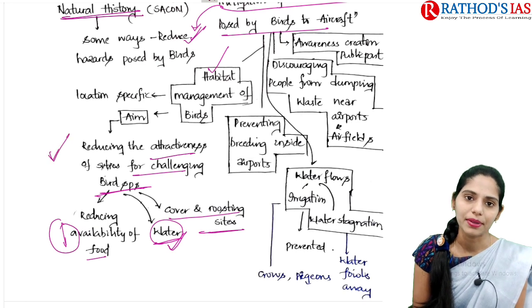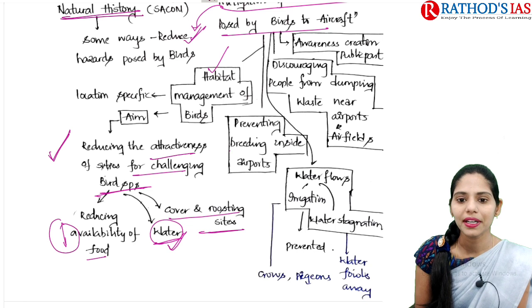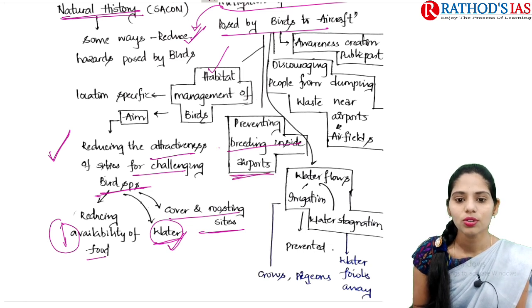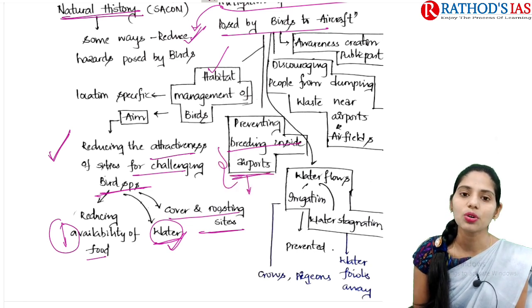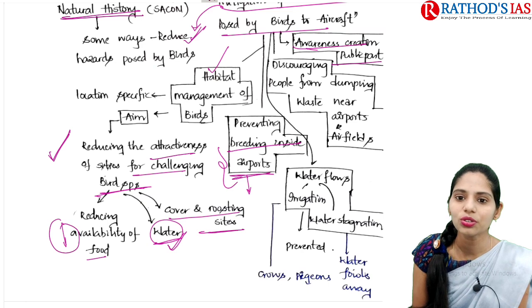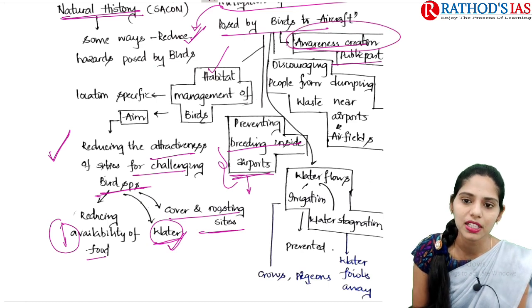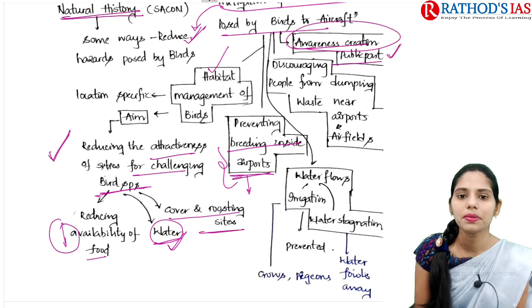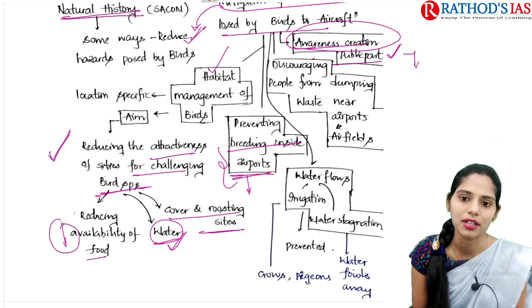So this is about habitat management of birds. And the next one is we need to prevent the breeding inside the airports. In this way we can reduce the hazards which are mainly posed by the birds. And the next one is we need to go for awareness creation to the public, and we need to increase the people's participation to decrease the bird presence around the airports.